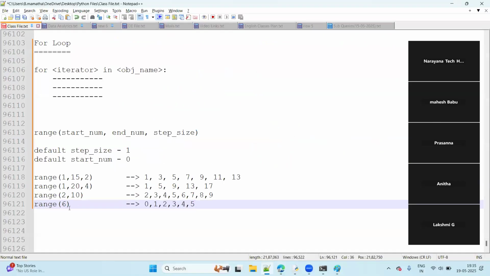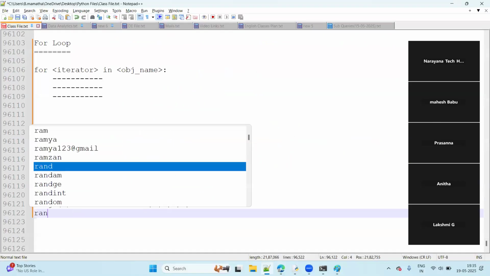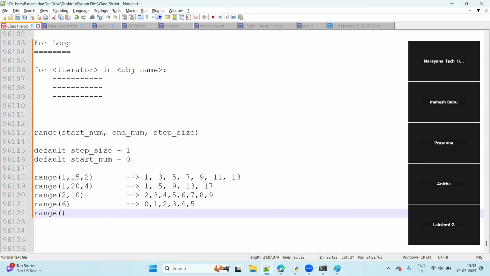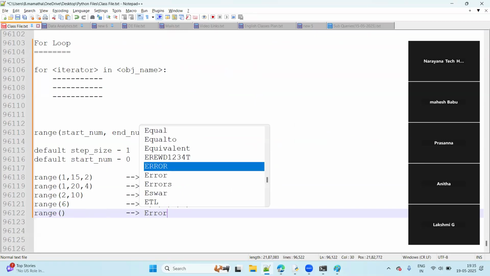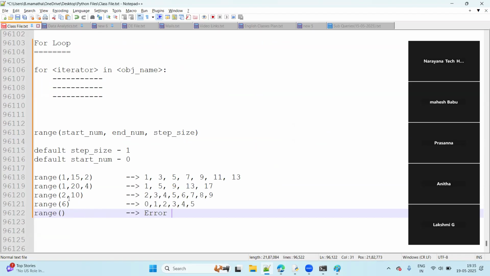All of you, right? Suppose I take only an empty range function. An empty range function means a compulsory error, guys. Why error? What is mandatory? This end number is mandatory. If you don't give the end number, there is no end of numbers. There are infinite numbers, right, guys? That's why, either plus or minus, an end number must be there. So any number is mandatory, guys, okay.